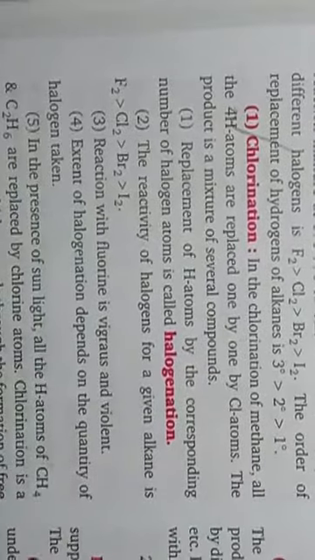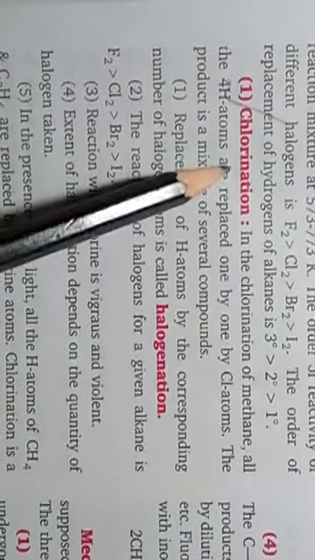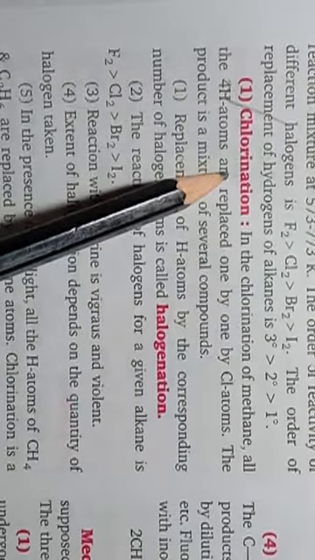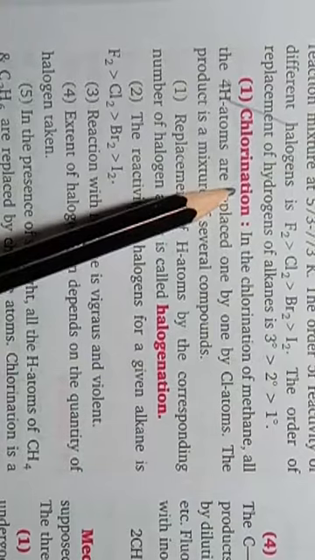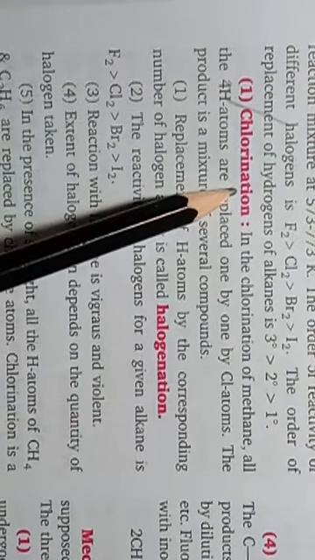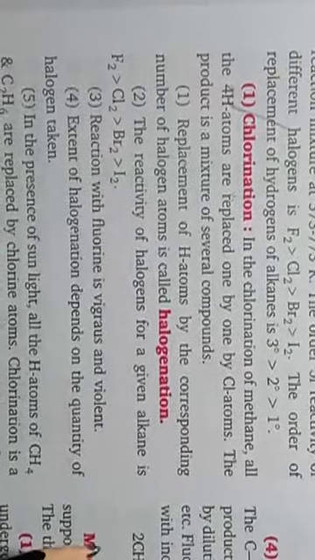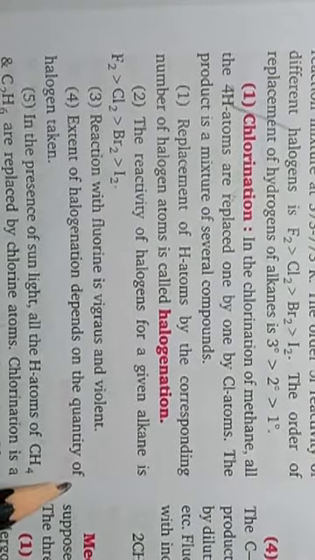Out of these different types of halogenation, you have one type, which is chlorination. Under chlorination, hydrogen atom of alkane gets displaced by chlorine atom. So chlorination is an example of halogenation reaction.